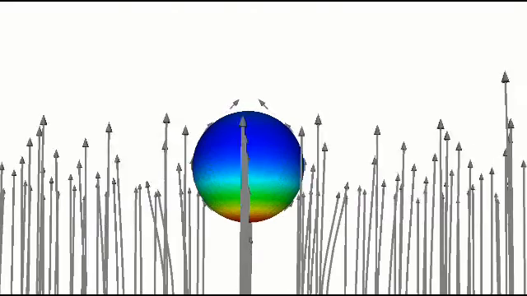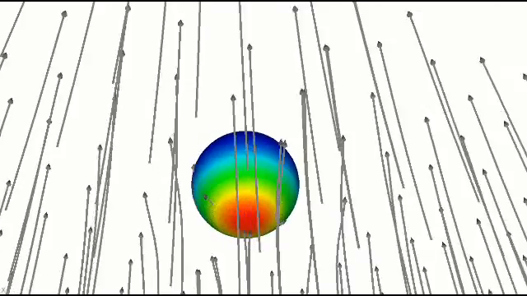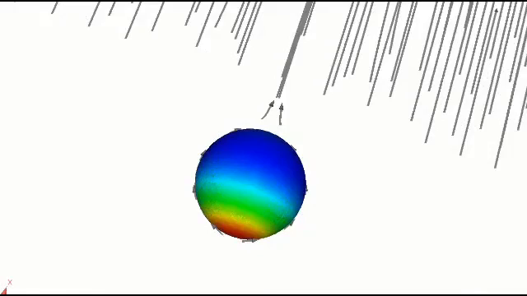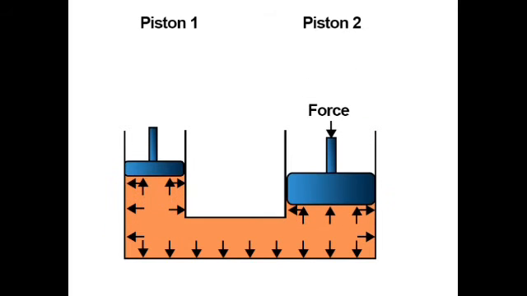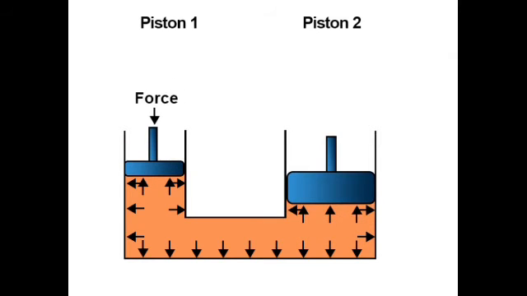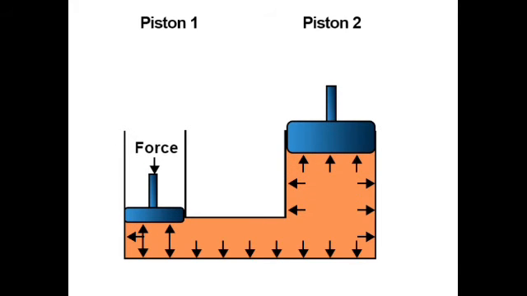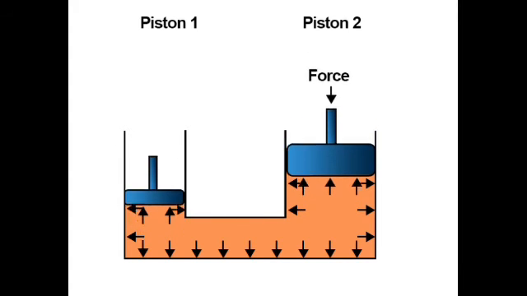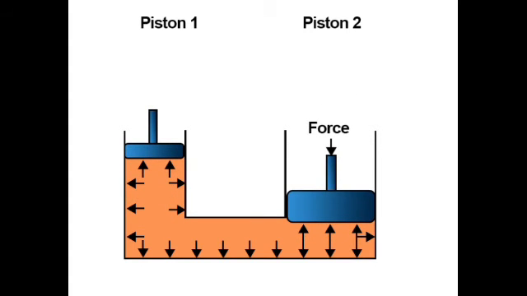The next one is incompressibility. What is meant by incompressibility or incompressible? It's nothing but whenever pressure acts at a particular area, the density of the medium does not change. Say for example, you have a U-shaped tube container. Now you are filling water inside the tube. Now on one side of the tube you have a piston. Now you are applying a pressure. What happens? The water level on the other side of the container is gradually increasing.